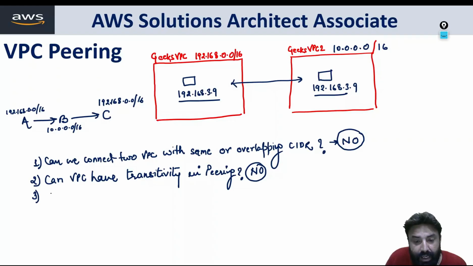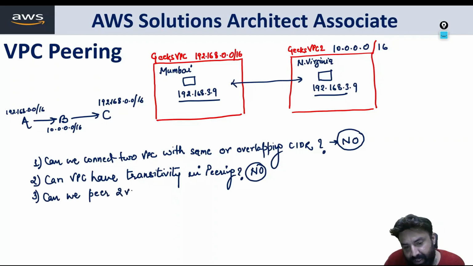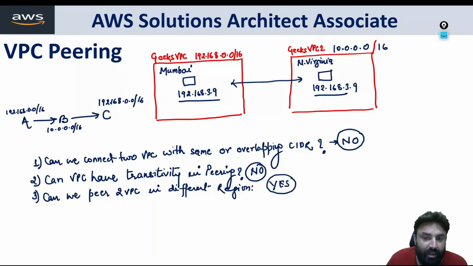Now the third question, let's say Geeks VPC 1 is in Mumbai and Geeks VPC 2 is in, let's say, North Virginia. Now you know all the regions. Can we make a connection between two VPCs in different regions? So can we pair two VPCs in different regions? What do you say? Answer is perfectly yes. So we can pair two VPCs in different regions, but the condition is the same.